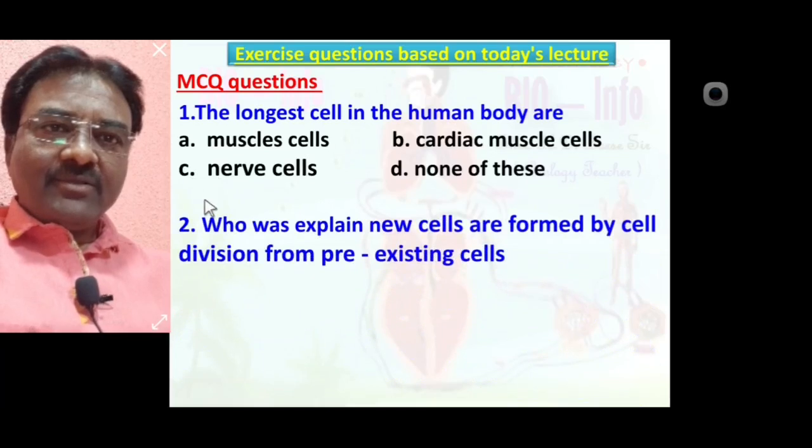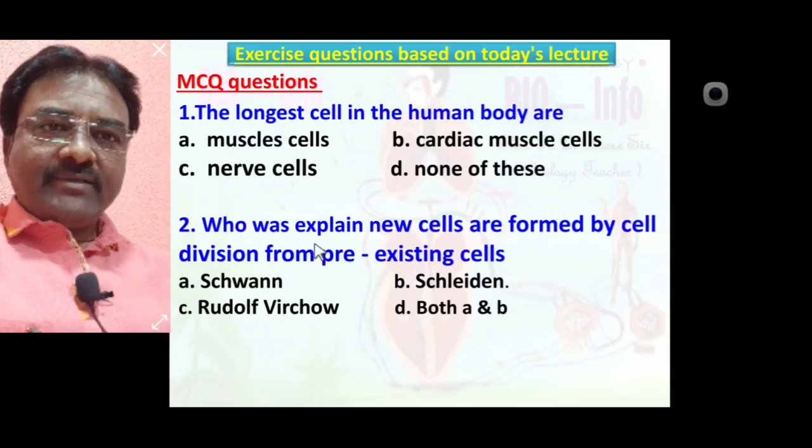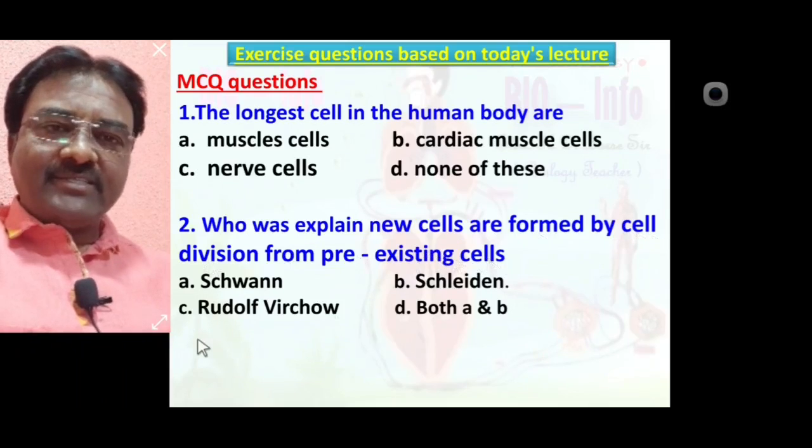Second MCQ, who was explained new cell are formed by cell division from pre-existing cells? Schwann, Schleiden, Rudolf Virchow, both A and B. The correct answer is Rudolf Virchow was explain new cell are formed by cell division from pre-existing cells. So correct option is C, Rudolf Virchow.